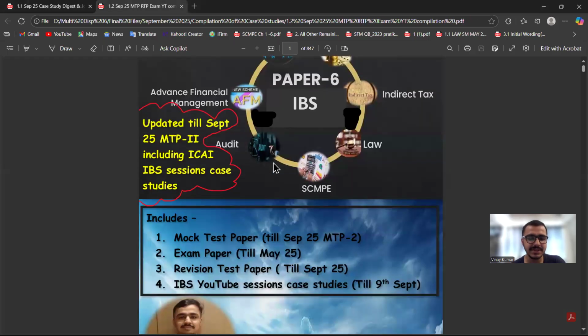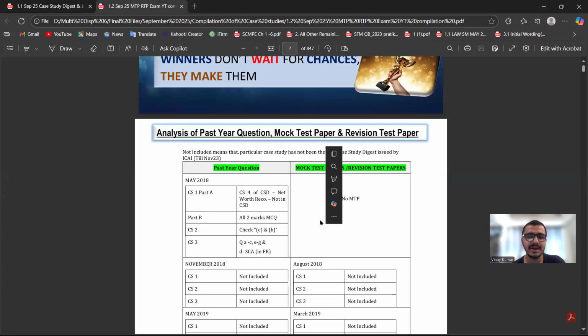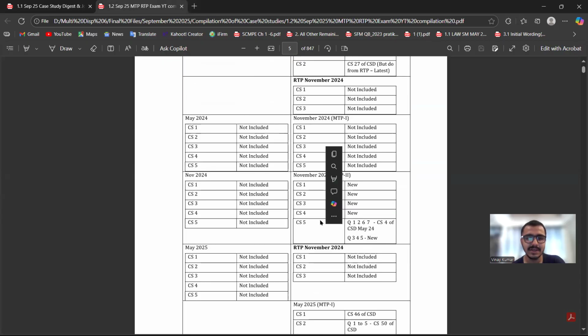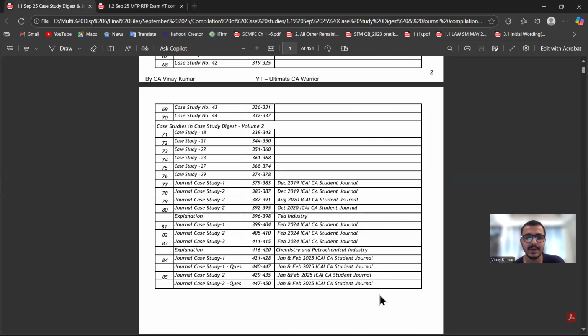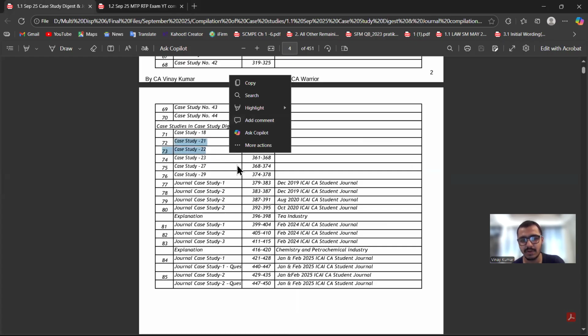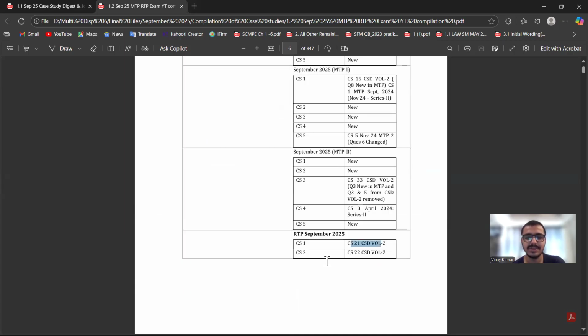The second compilation has mock test papers and exam papers till May 25, mock tests covered till MTP 2, RTP till September 25, and IBS YouTube case studies. In the RTP of September 25, just 2 case studies were repeated from earlier case studies, so I have not entered them here. You can see the reference key showing which RTP case study relates to 21 and 22. Case studies 21 and 22 of Case Study Digest Volume 2 are already covered, so I have not entered a case study twice in both compilations.